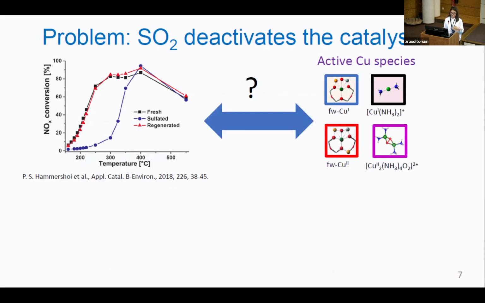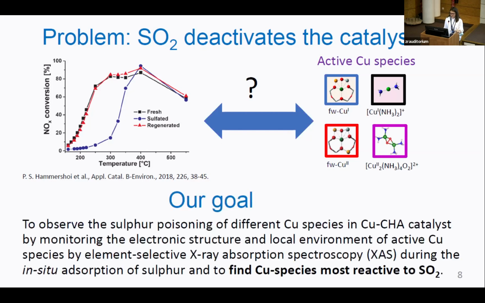And to understand that, we decided to prepare different copper species separately and expose them to SO2 and monitor their oxidation state and local environment using X-ray absorption spectroscopy. So shortly, our goal was to find the copper species most sensitive to SO2 poisoning.